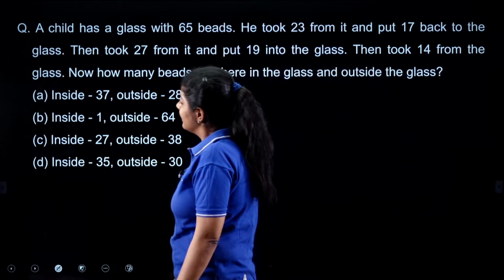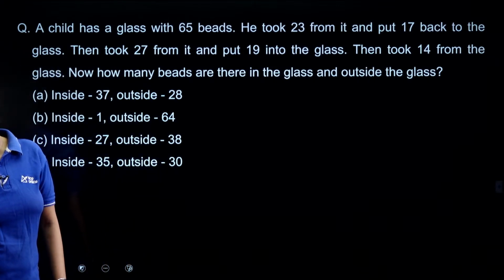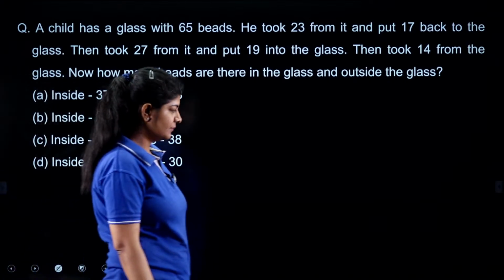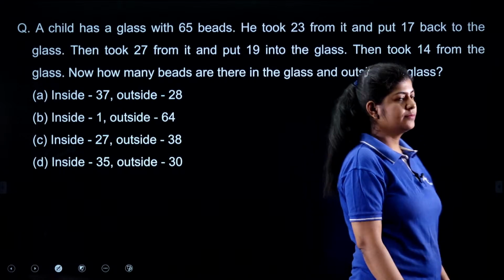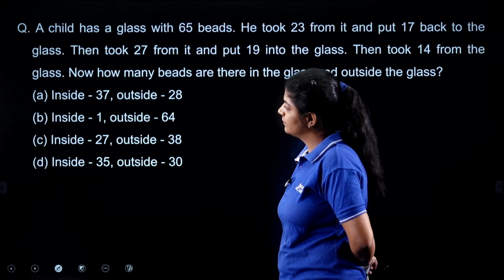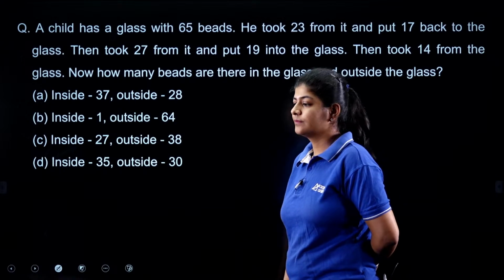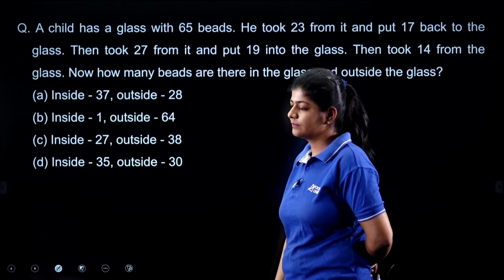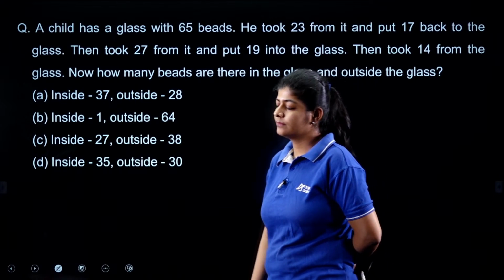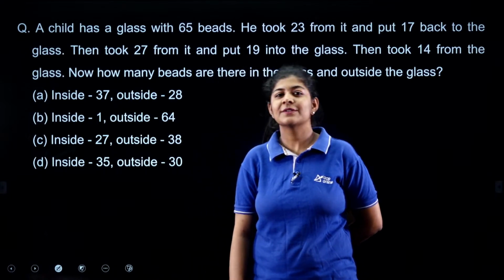You just need to add and subtract the values to get the final answer. So what answer are you getting?